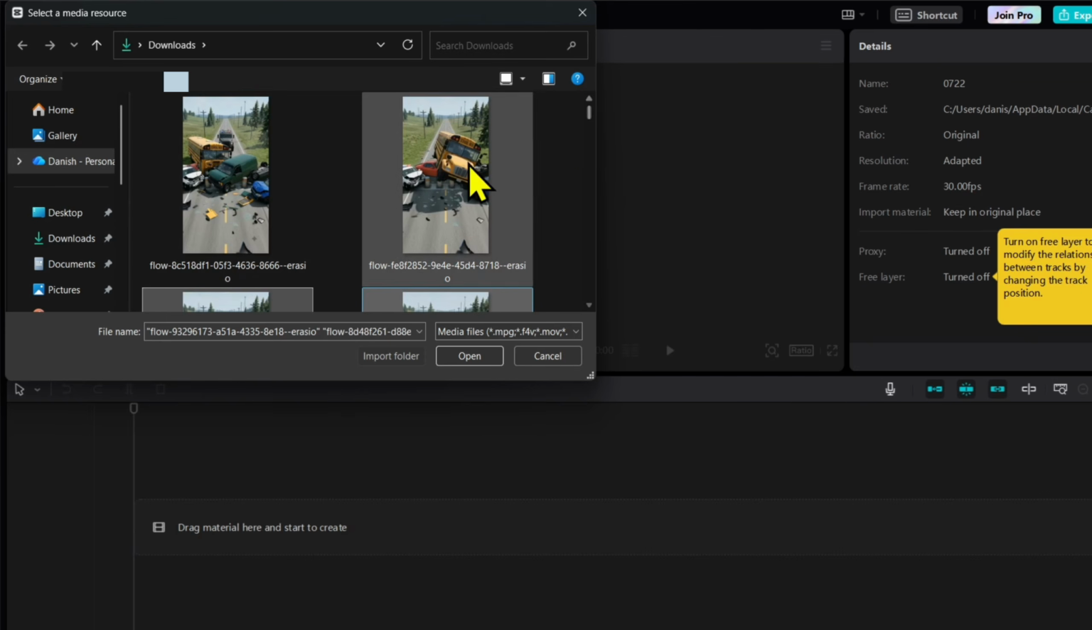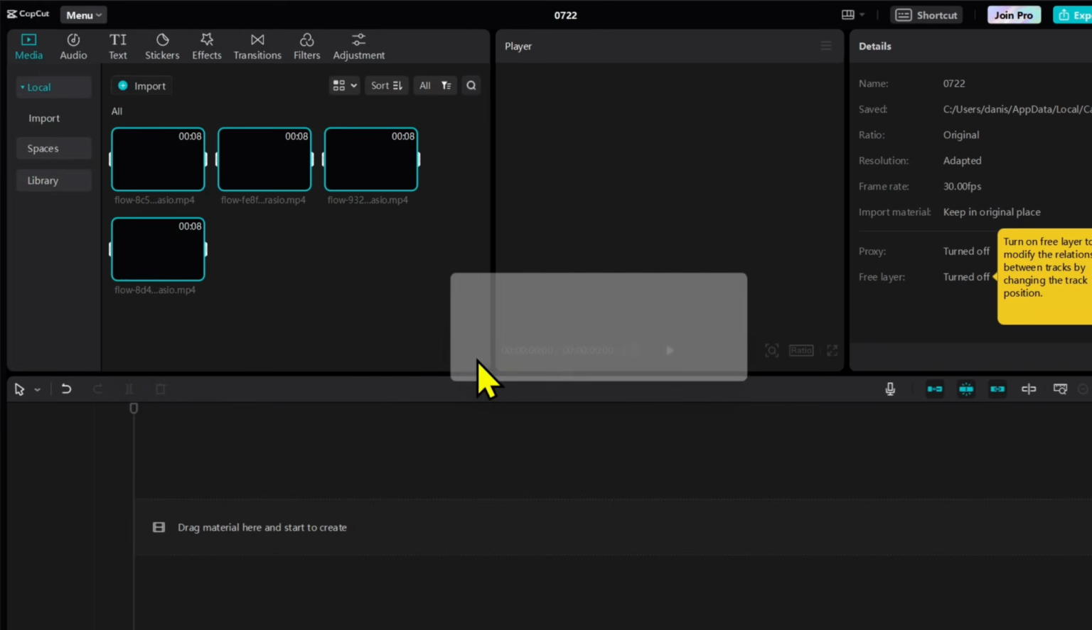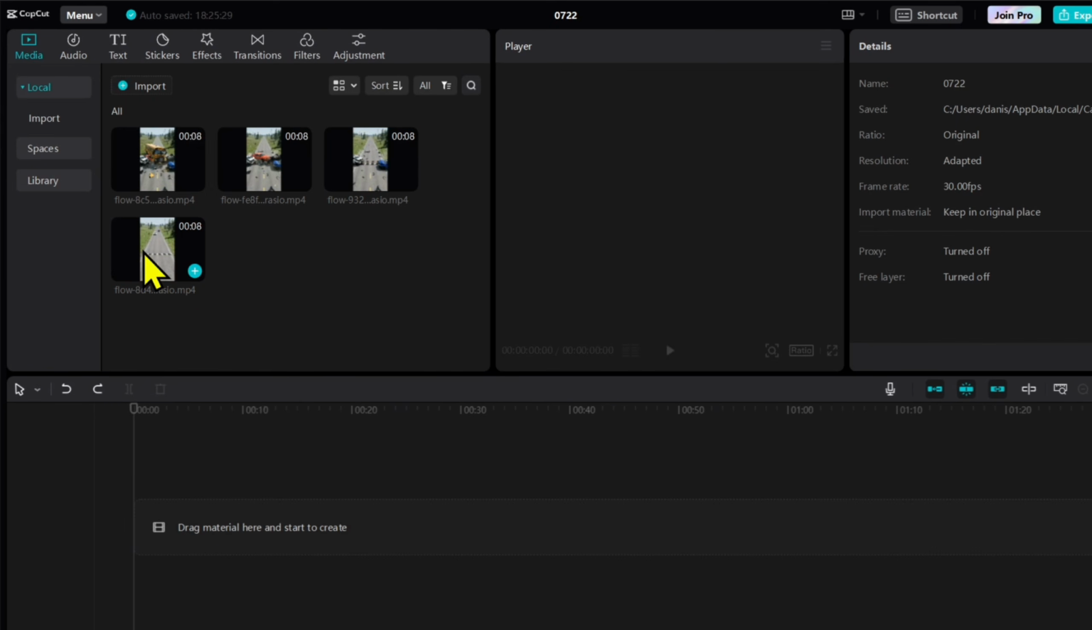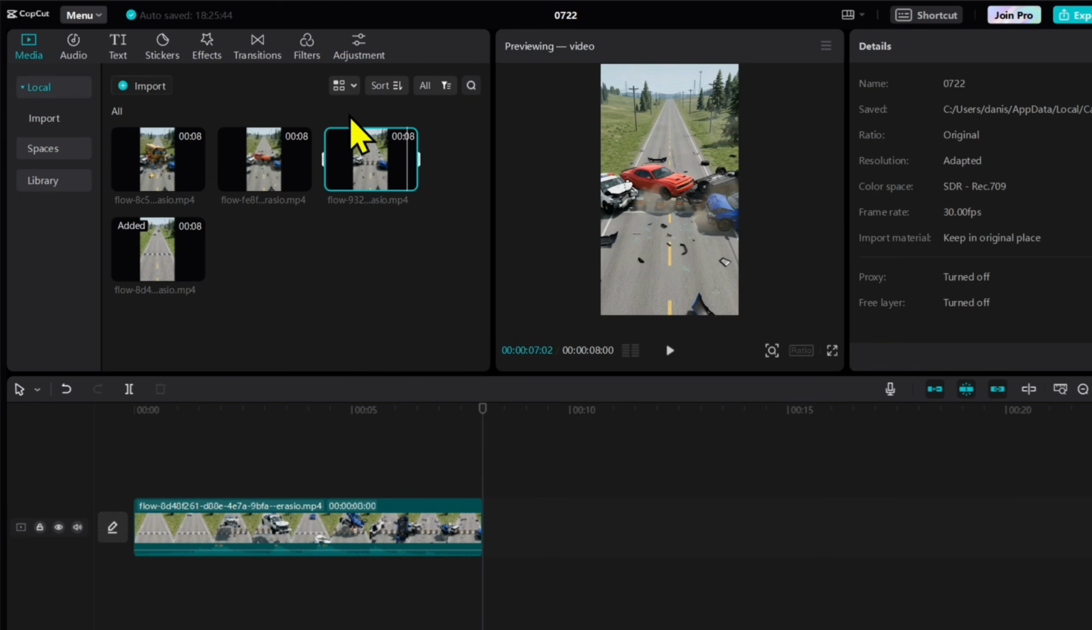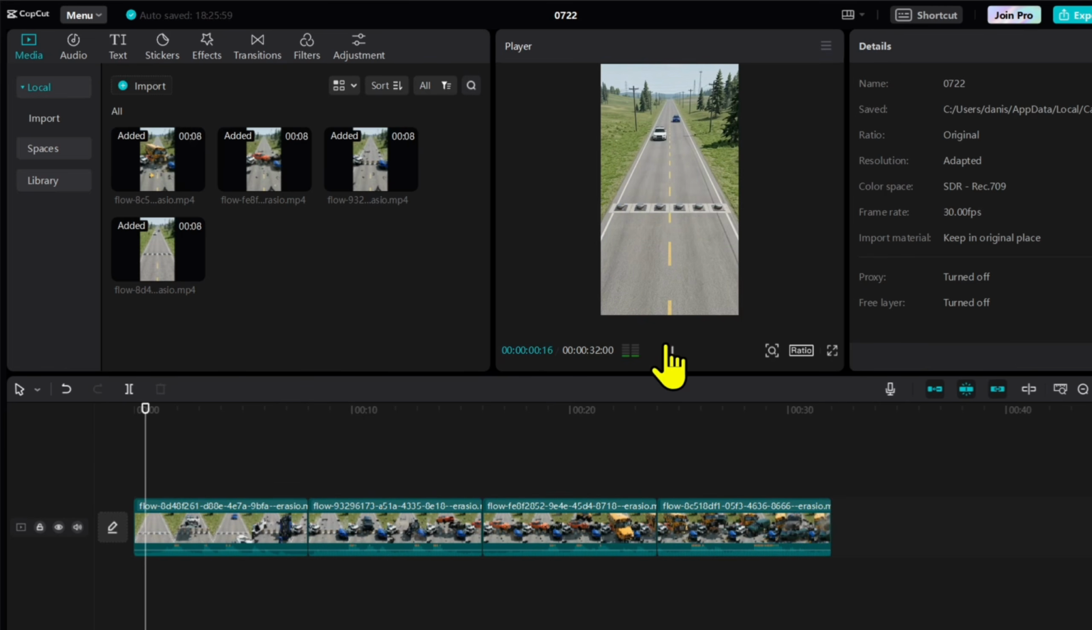Download all the clips and import them into your favorite editing software. You don't need anything special. CapCut or whatever editor you're comfortable with is more than enough. Arrange all the clips in the exact order planned by ChatGPT so the story flows naturally.